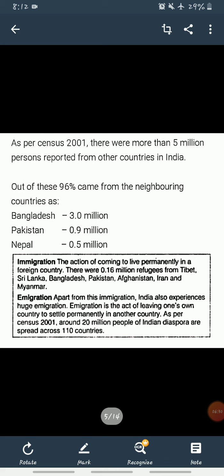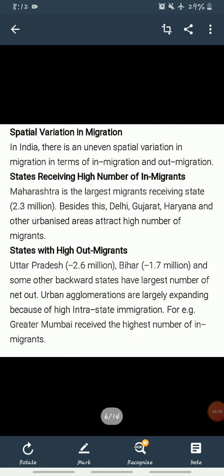If you talk about emigration, apart from immigration, India also experiences huge emigration. Emigration is the act of leaving one's own country to settle permanently in another country. As per census 2001, around 20 million people of the Indian diaspora are spread across 110 countries. You can find this data in your book also.